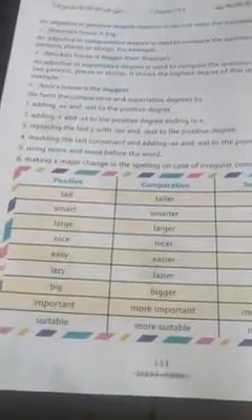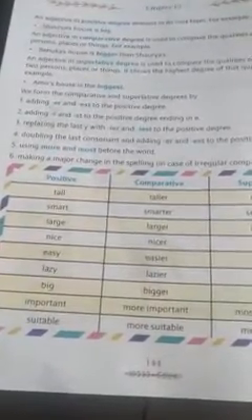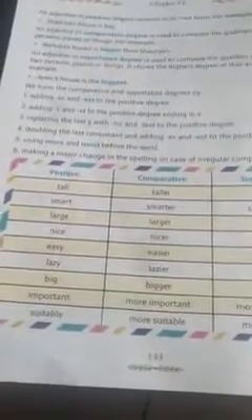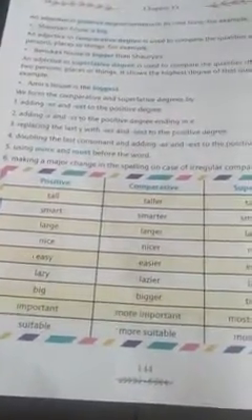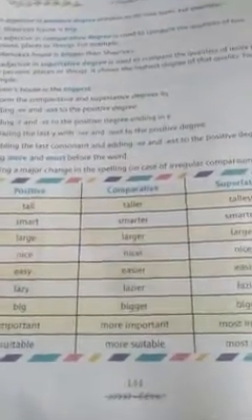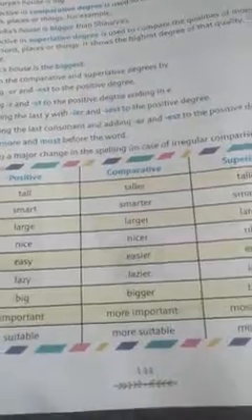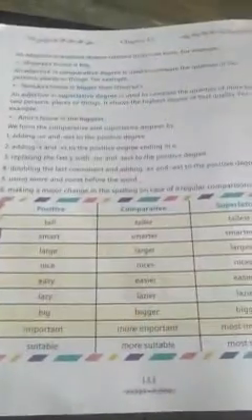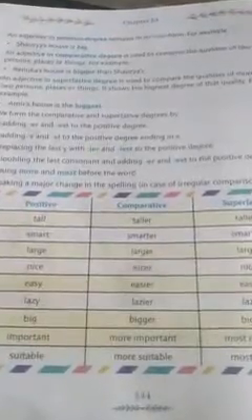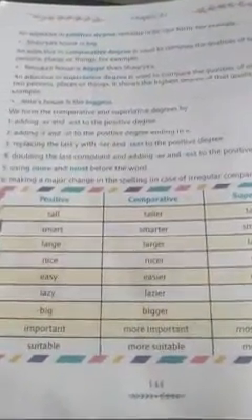Replacing the last y with ier and iest to the positive degree. Those adjectives that end with y, ier or iest is added to those positive degrees that end with y for making them comparative or superlative. If it is comparative, we make use of ier, and if it is superlative, we make use of iest.